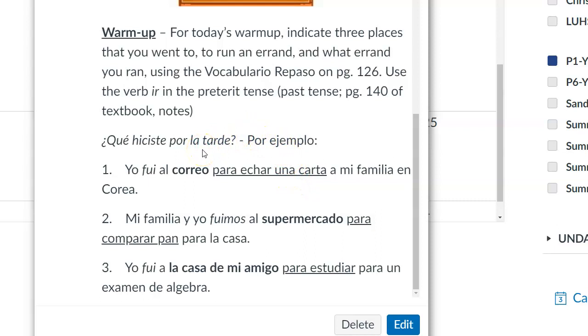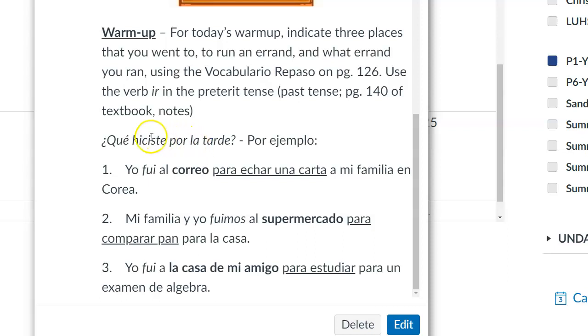Fui al correo para echar una carta. Mi familia y yo fuimos al supermercado para comprar pan. Yo fui a la casa de mi amigo para estudiar para un examen de álgebra.